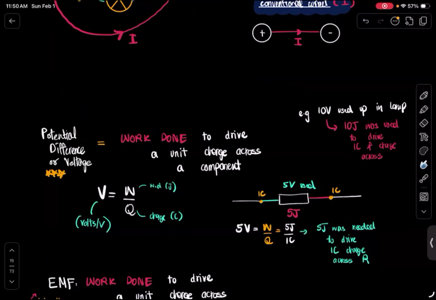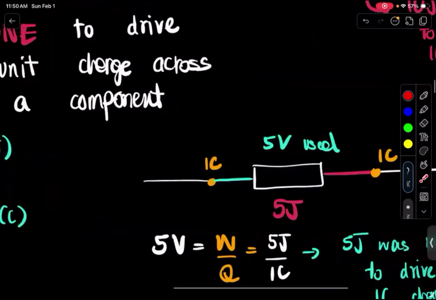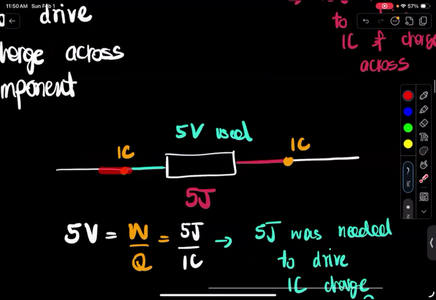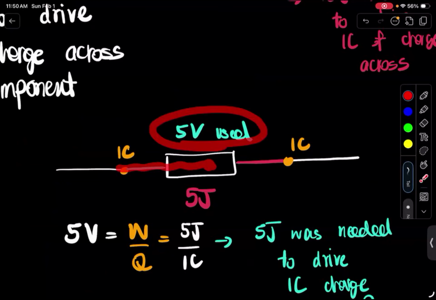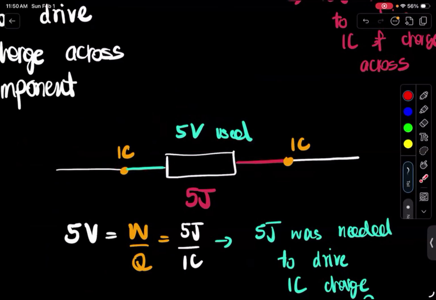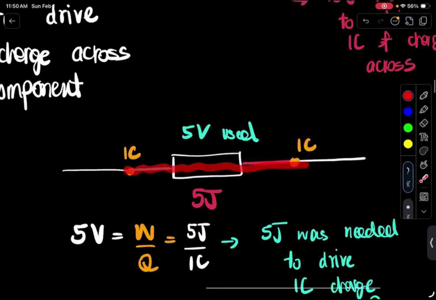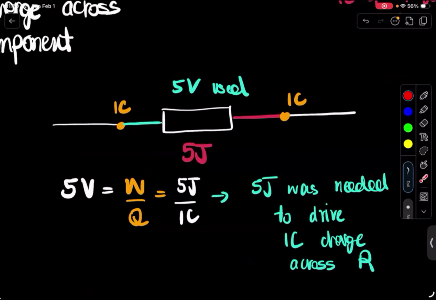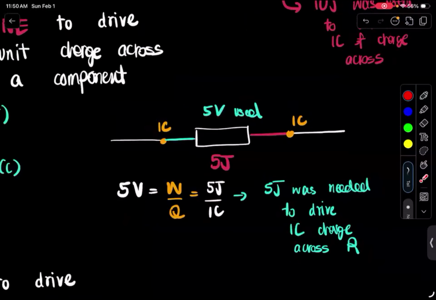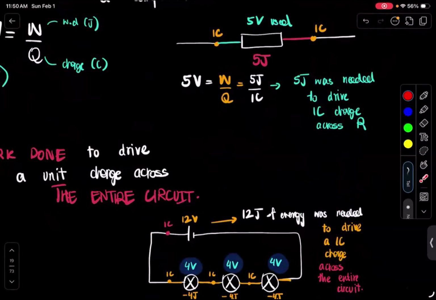Then, what is potential difference or voltage? That's the work done to drive a unit charge across a resistor. If you use up energy to drive a unit charge across the resistor, that's what voltage is. 5 volts means that 5 joules of energy were used up to drive 1 coulomb of charge across it, because voltage is work per unit charge. So 5 joules per coulomb was used to drive a 1 coulomb charge across the resistor.